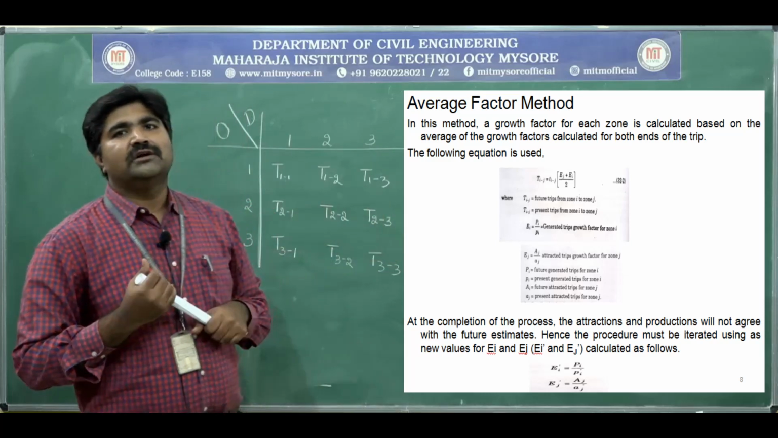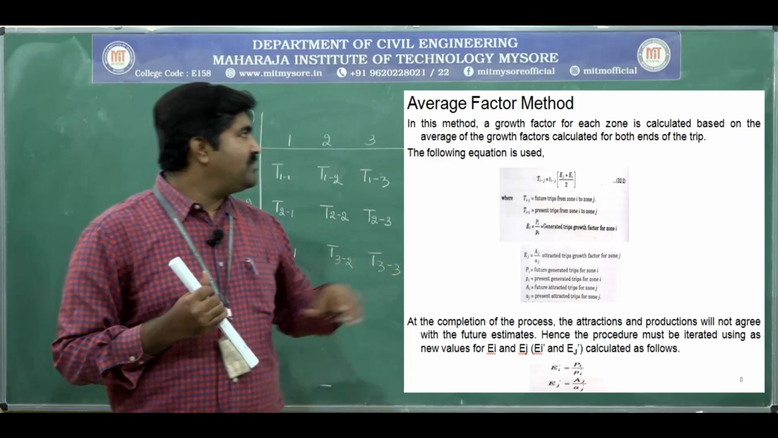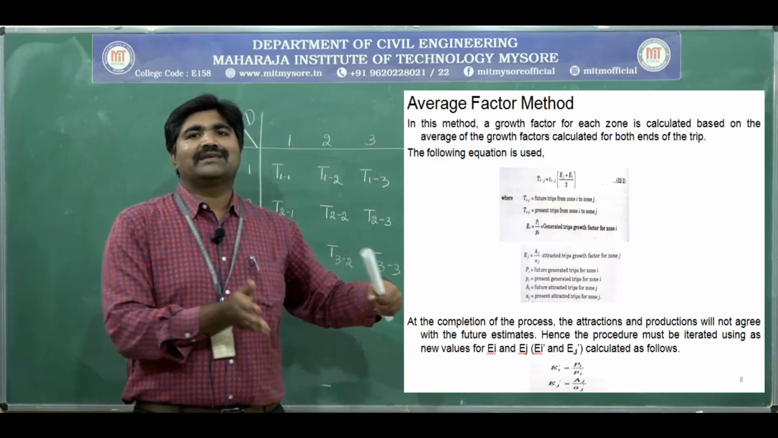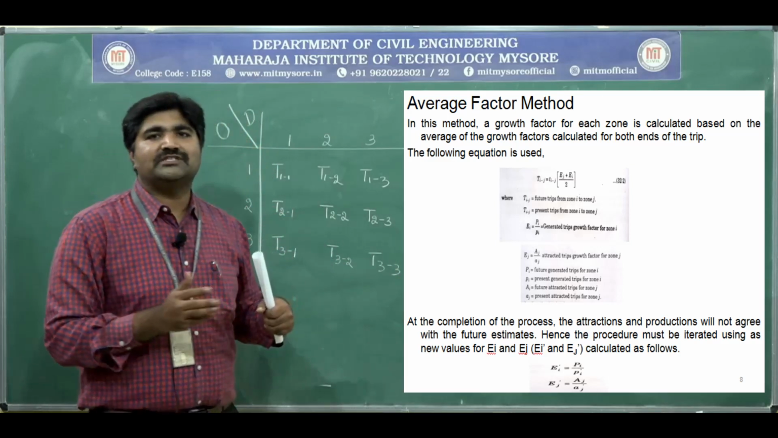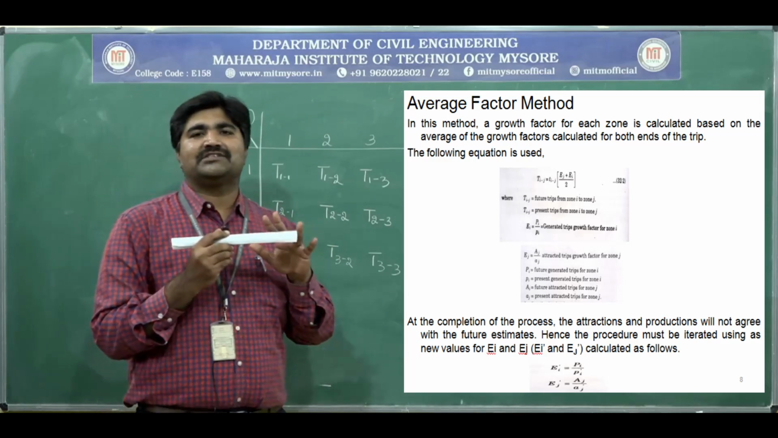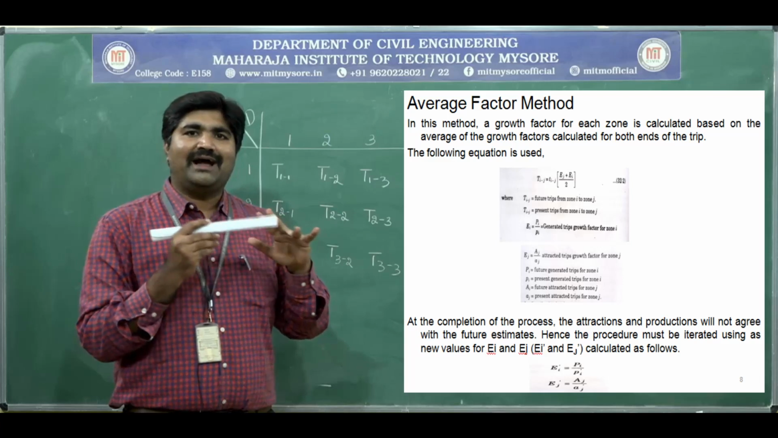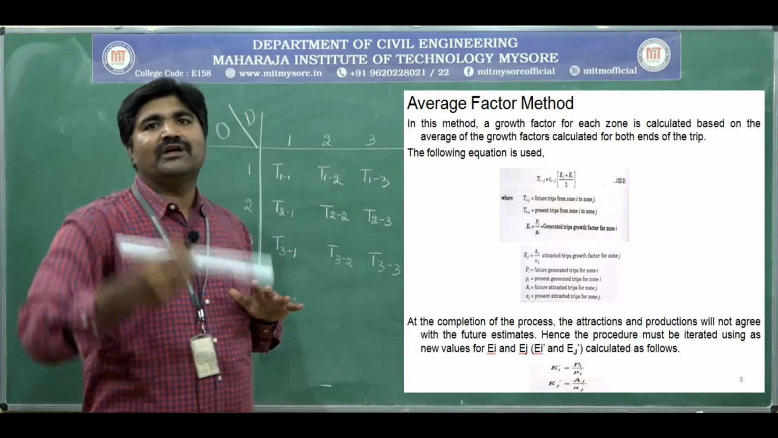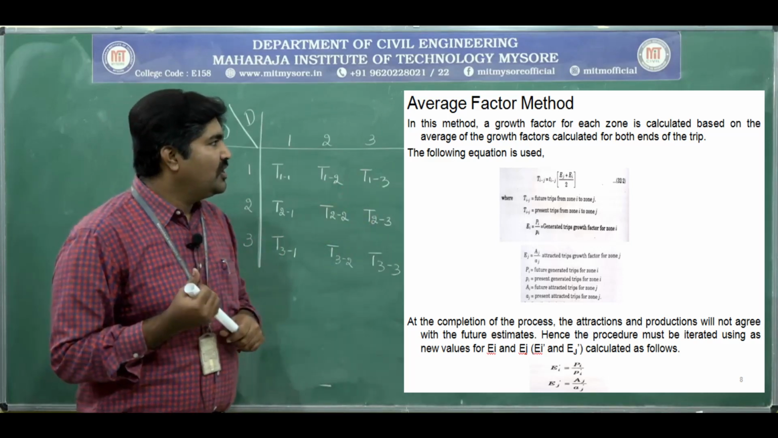Next, the average growth factor method, or average factor method. See, in this method a growth factor for each zone is calculated. A growth factor is calculated for each zone based on the average growth factors which are calculated for both the trip ends, meaning for the origin and destination. We are going to determine the growth factor for origin and destination, then we are going to take the average of those two growth factors. See, the following equation will be used.